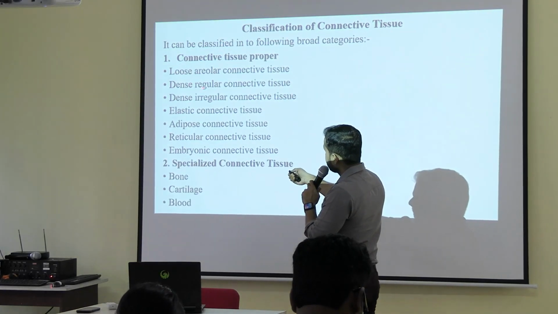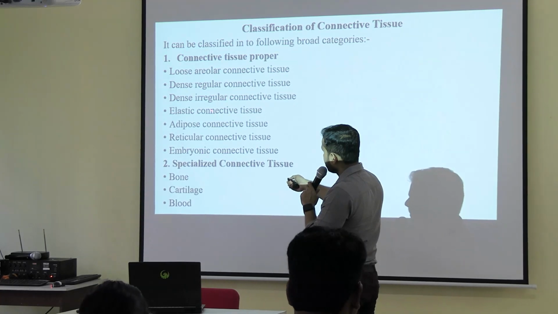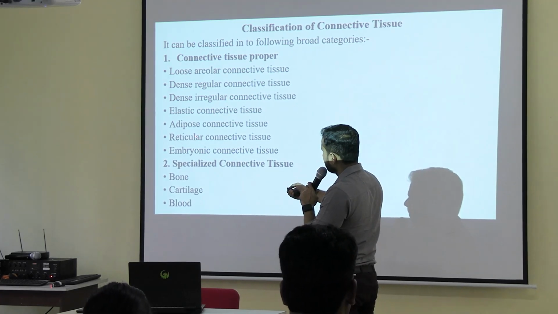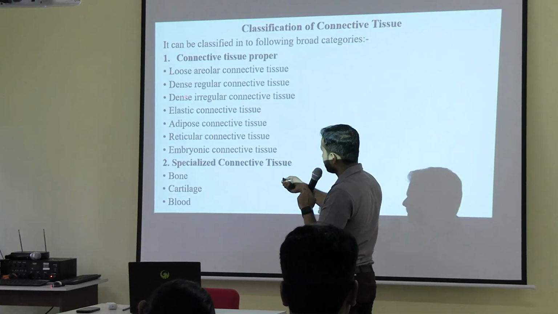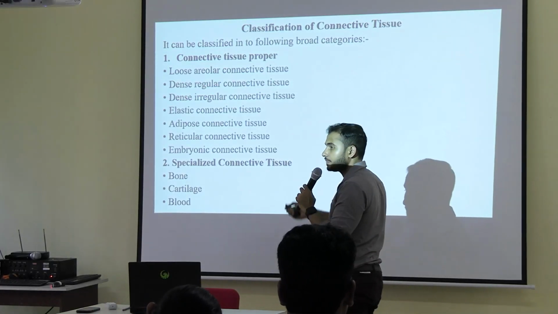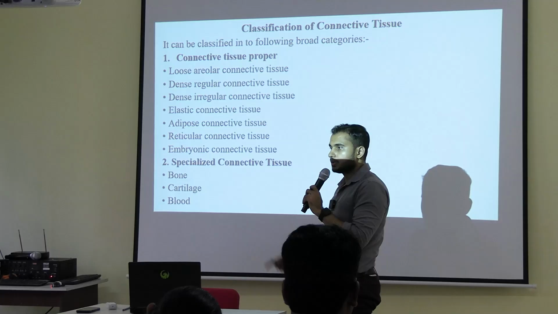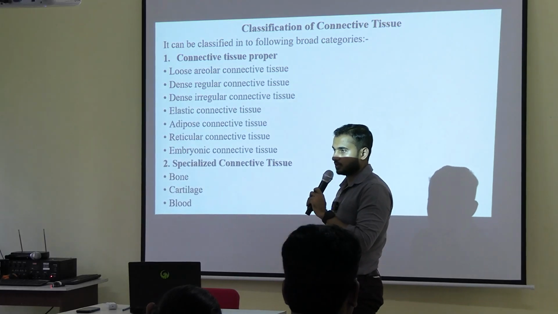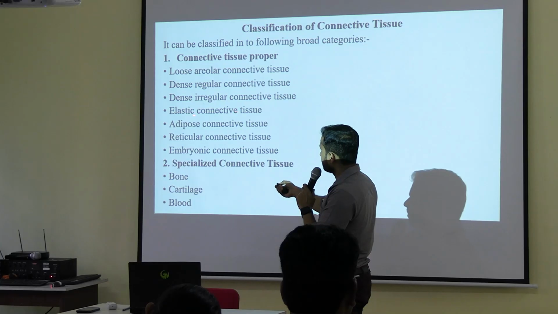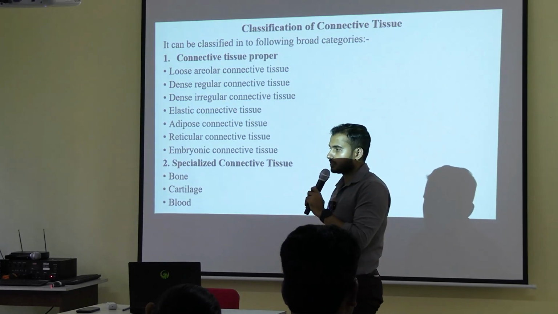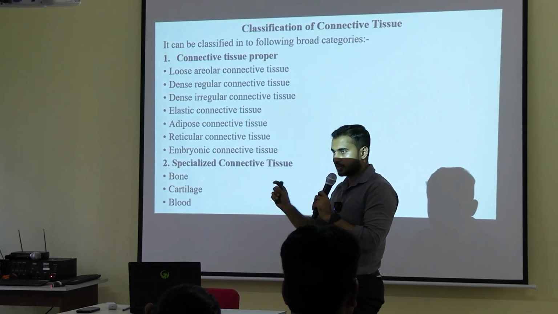In case of dense regular, dense irregular, or elastic, or reticular, you will not get all the components. जैसे मान लो dense regular, dense irregular, you will get only collagen fibers. You will not get elastic fibers, you will not get reticular fibers. ठीक है. Next, elastic connective tissue, you will get only the elastic fibers. ठीक है, specific होता है.